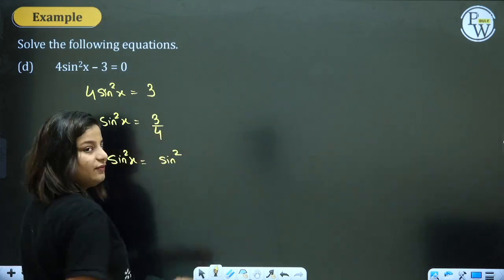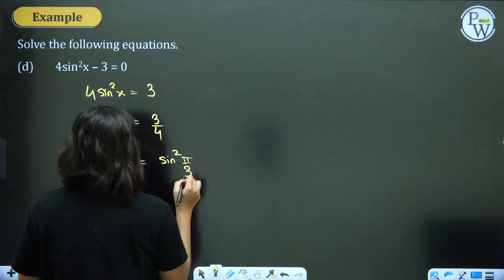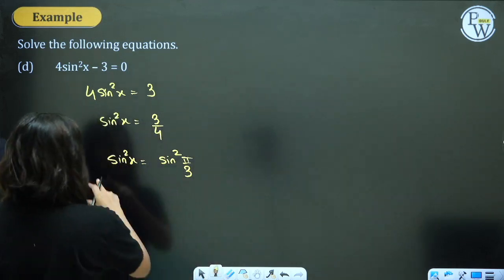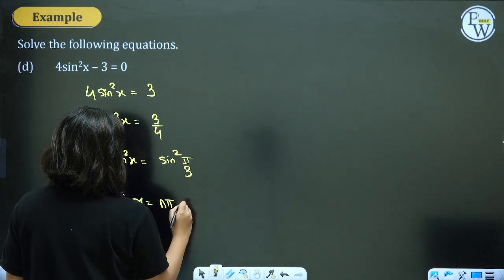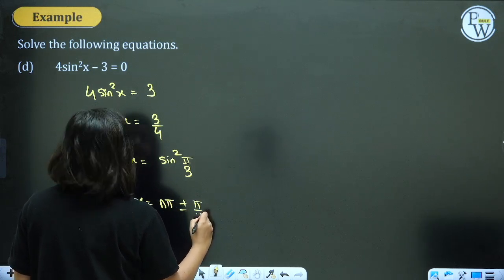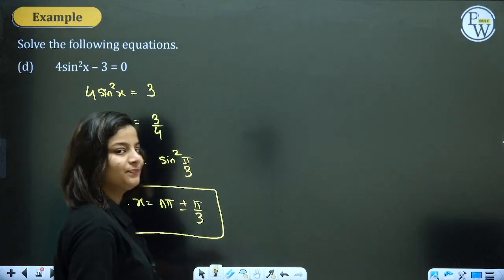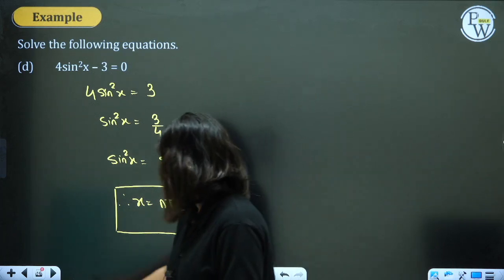Now alpha means, when is sine equal to root 3 by 2? 60 degrees. Can I write 3/4 as sin²(π/3)? Of course, ma'am. And use the formula. It means x = nπ ± π/3. Do they want it within some domain? No.